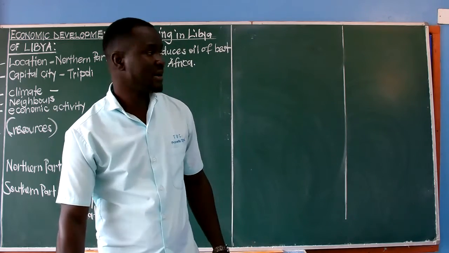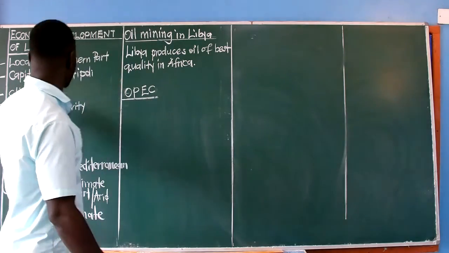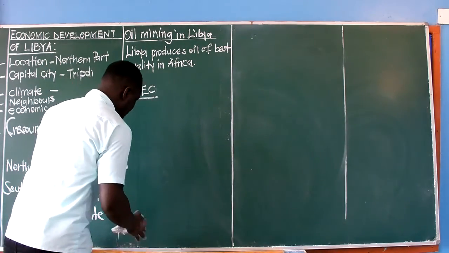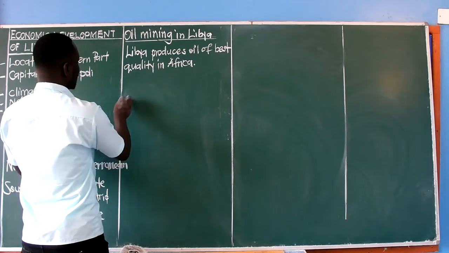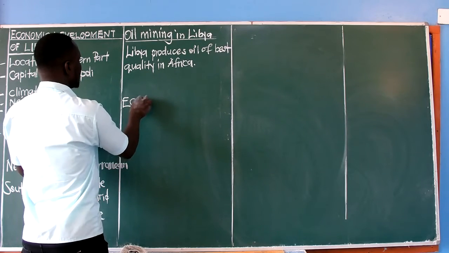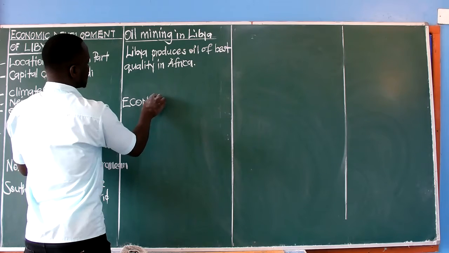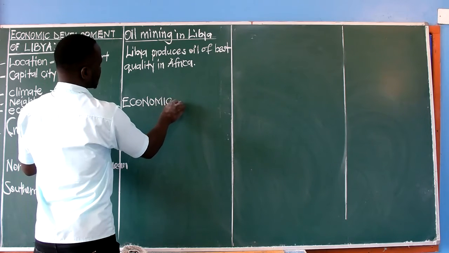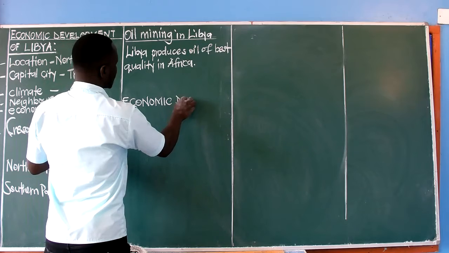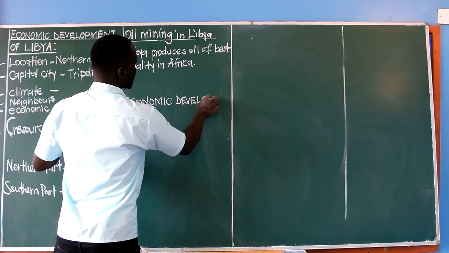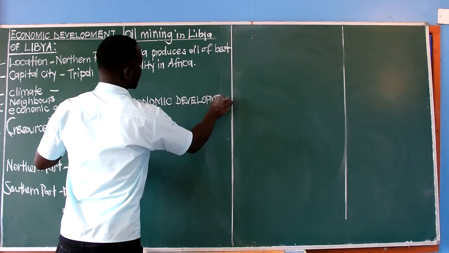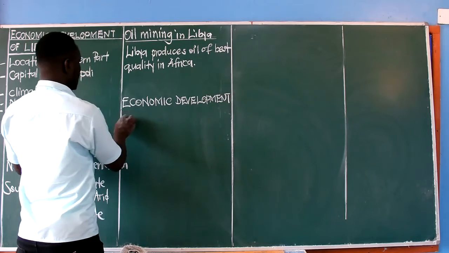For that, we shall cross to another country. That has been about Libya. We shall cross to economic development of Sudan. Let's talk about Sudan. Economic development of Sudan.